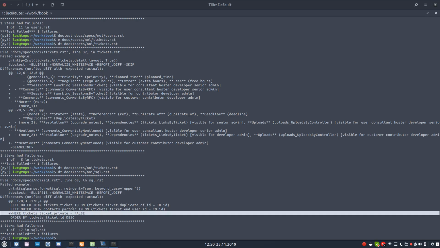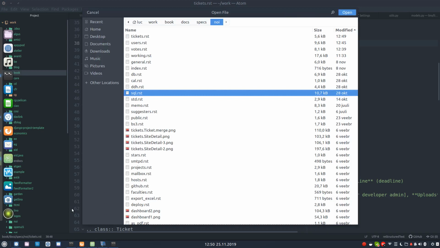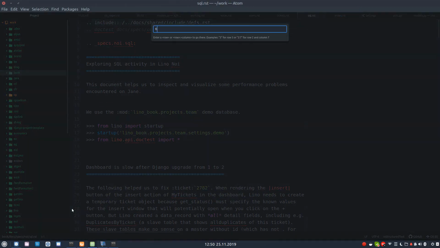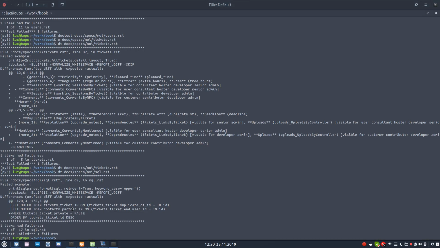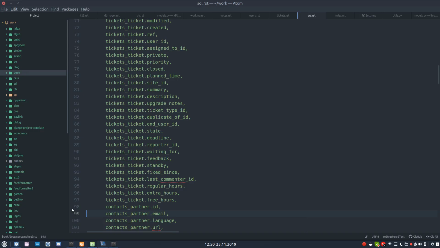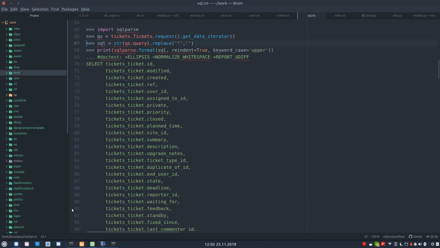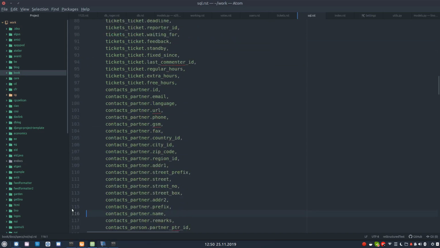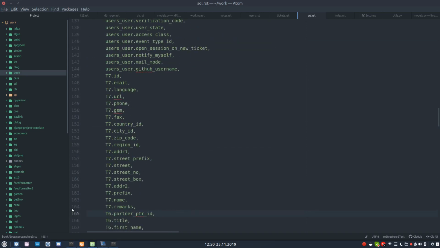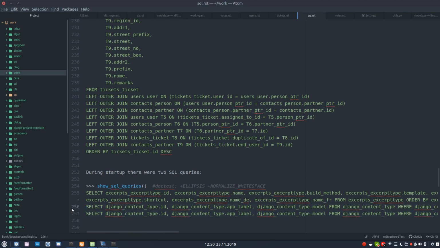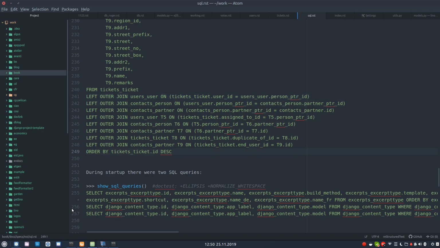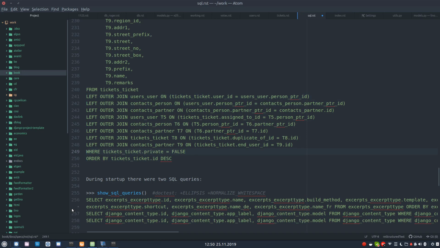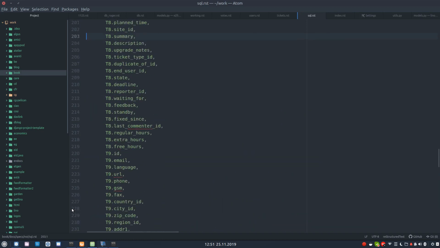The file name is SQL, yeah, SQL 68. And then in the order by tickets on after the left outer join, you have a long SQL query. Isn't it really long? Isn't it nice to have Django? So after the last left outer join, and before the order by, there is now a where clause being added. That's true. Ticket private must not be false in this case.